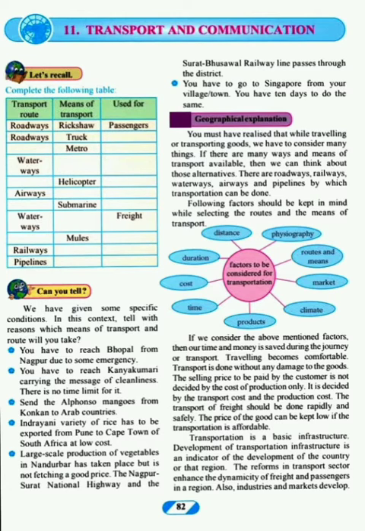Transportation is a basic infrastructure. Development of transportation infrastructure is an indicator of the development of the country or that region, right? The more the means of transport is, the more people are sufficient, or the more people are comfortable, the more developed the region is, right? Or the country is. The reforms in transport sector enhance the dynamicity of freight and passengers in a region.